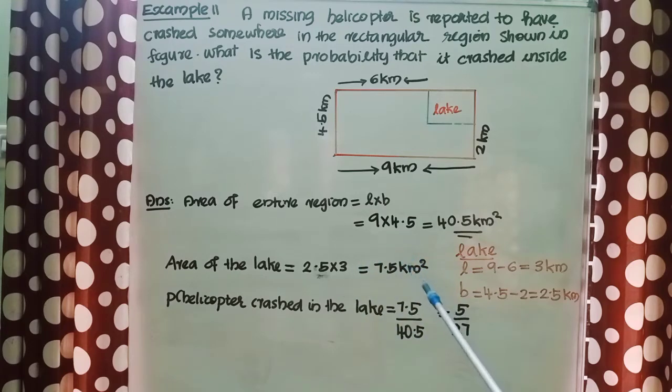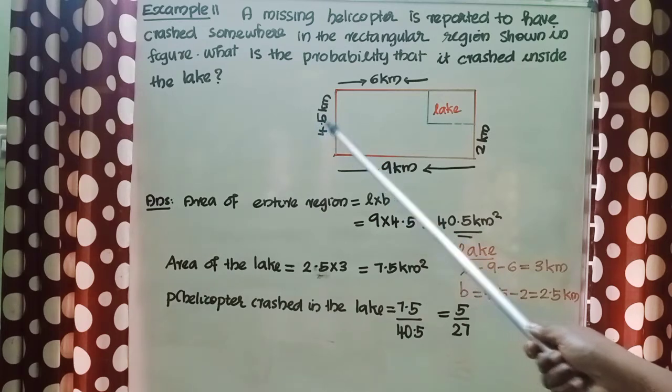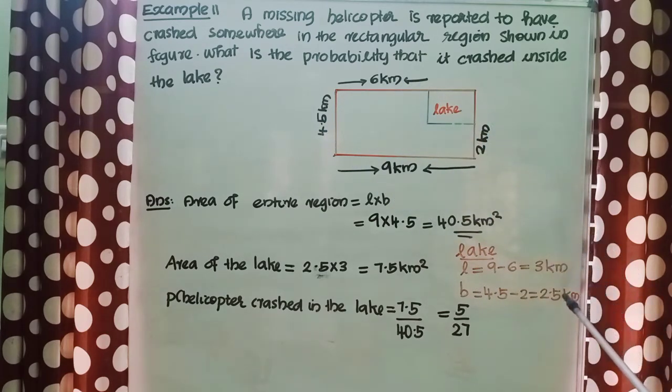Then the area of the lake. The length of the lake is 9 minus 6, that is equal to 3 km. The breadth of the lake is 4.5 minus 2, that is equal to 2.5. So, the area of the lake is equal to 2.5 into 3, that is equal to 7.5 km square. The probability of the helicopter crashing in the lake is equal to 7.5 divided by 40.5, that is equal to 5 by 27.